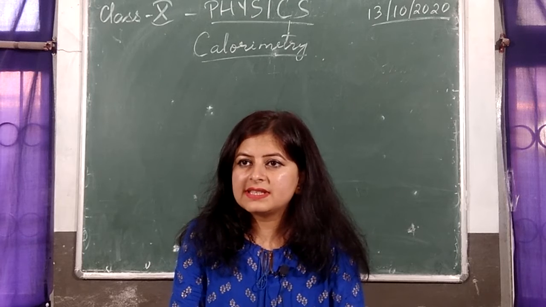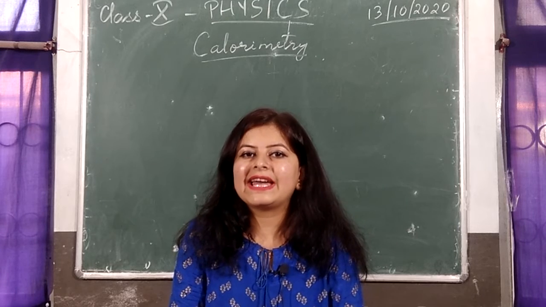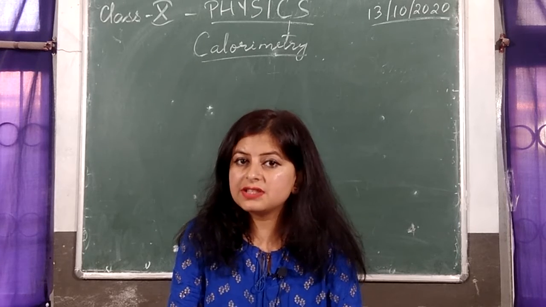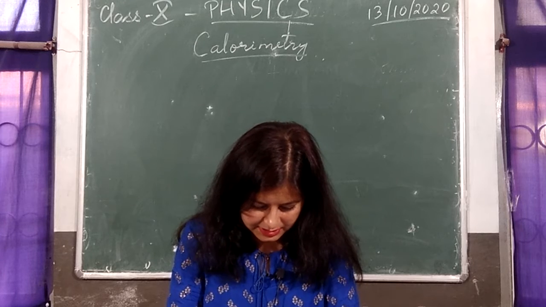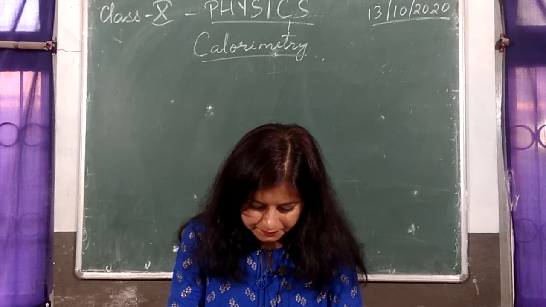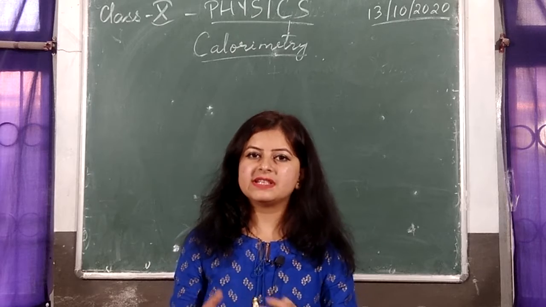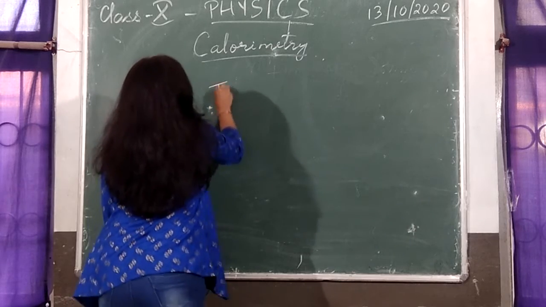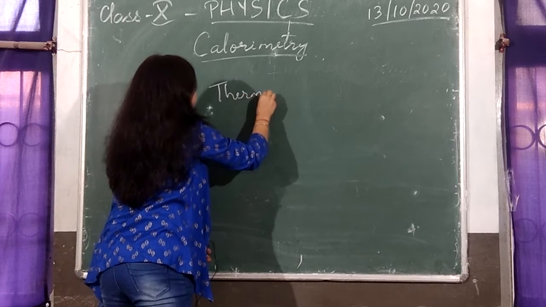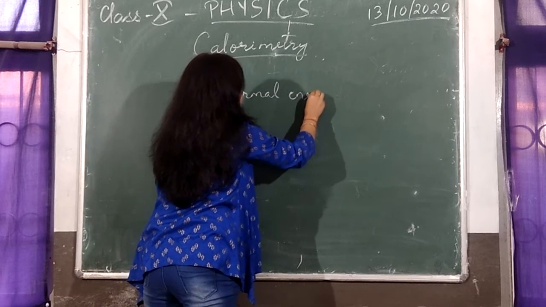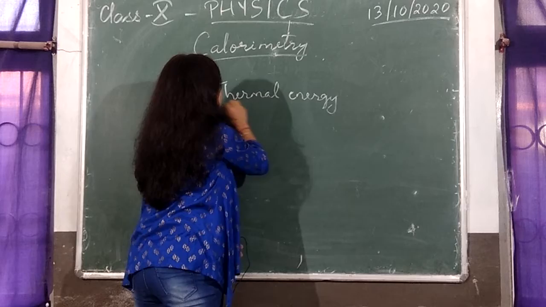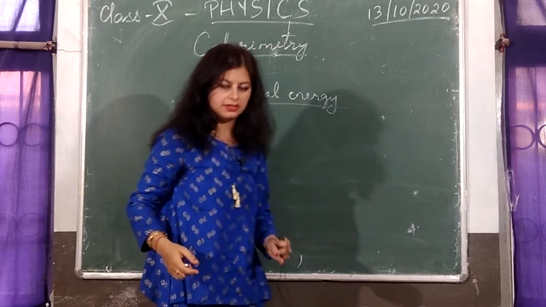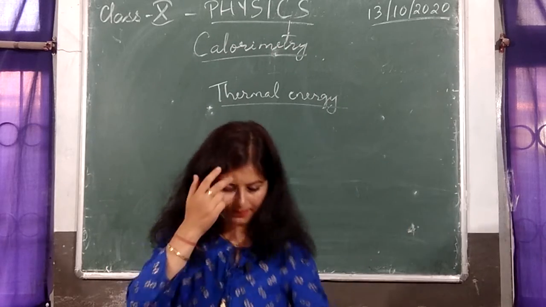So what is actually this internal energy? The sum of the kinetic and potential energy of each molecule is called internal energy. Now, this total amount of internal energy contained by a body is called thermal energy. Thermal means heat. So, heat energy is a measurement of thermal energy of a body.